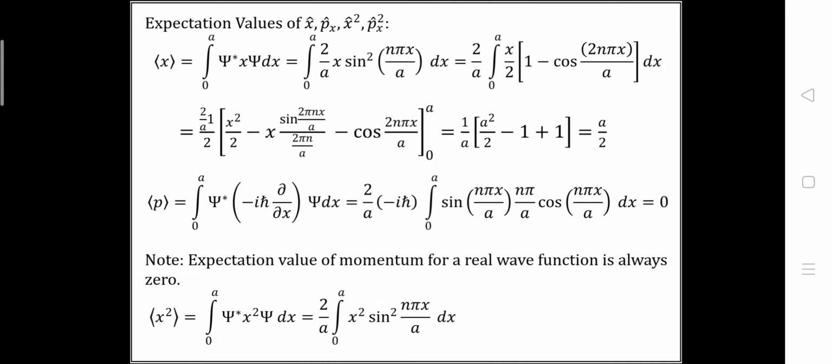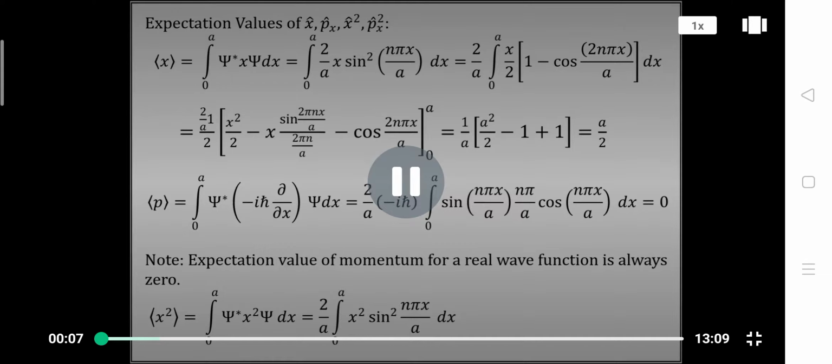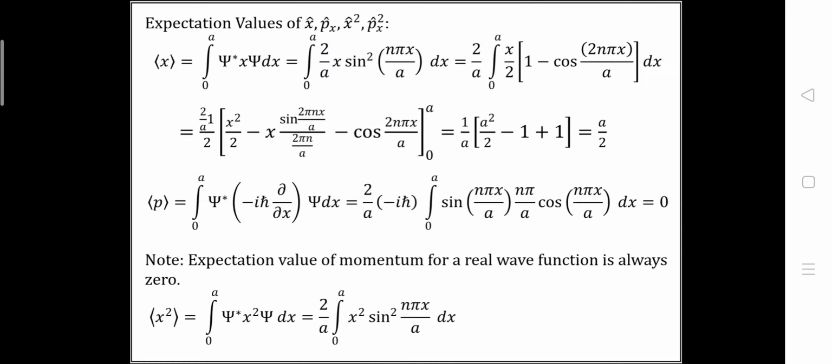And welcome back to the fourth lecture on the infinite square well potential. In this lecture we are going to talk about expectation values of position and momentum.